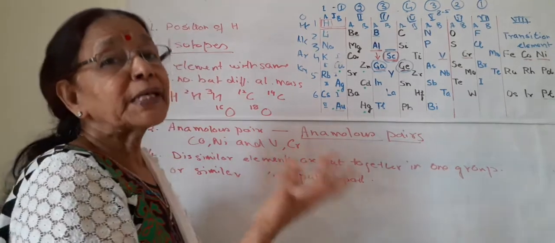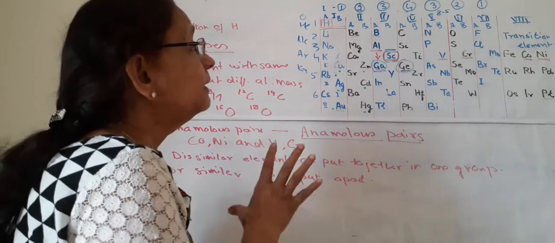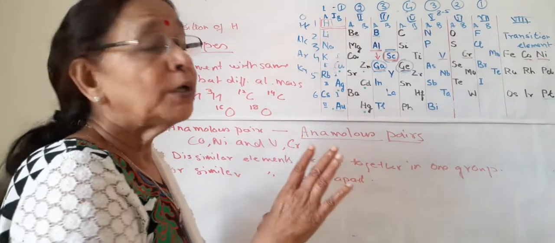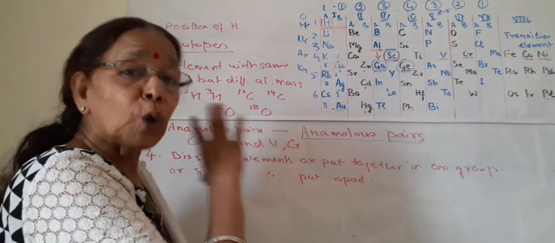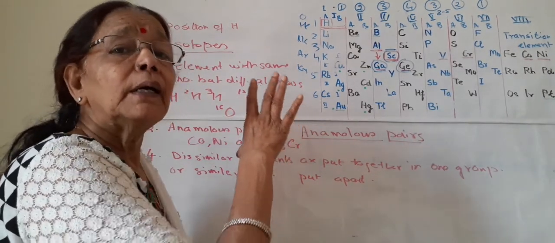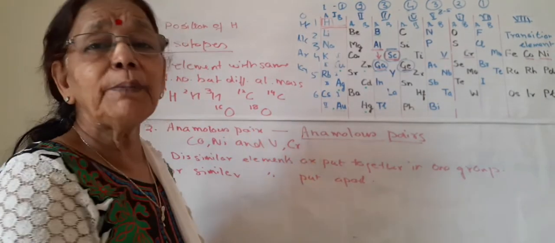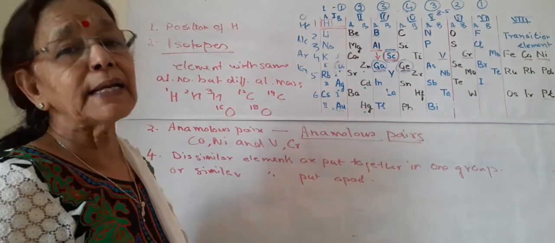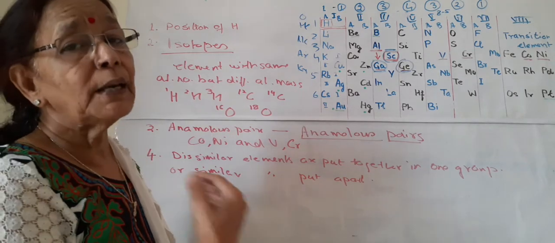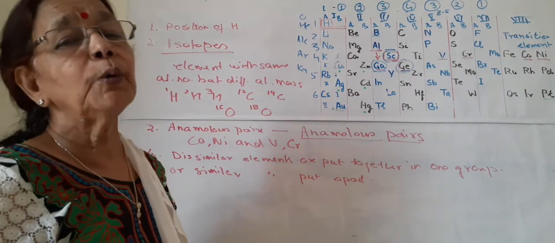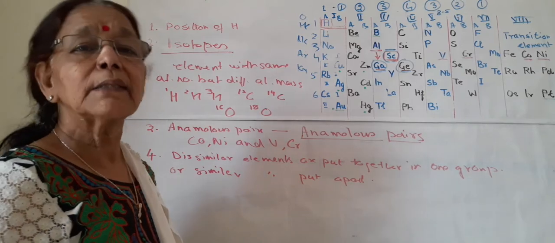So these are some merits and demerits, and these are asked in exams. You have to go through these thoroughly, learn these, remember these by heart. And this is all for the Mendeleev table, and in the next video we will do the modern periodic table by Bohr, Neal and Moseley. This is all for today.